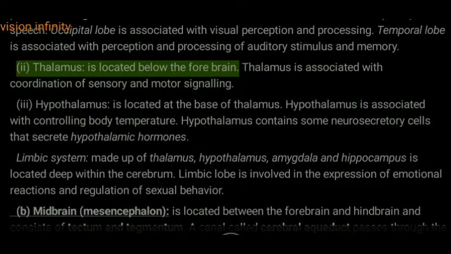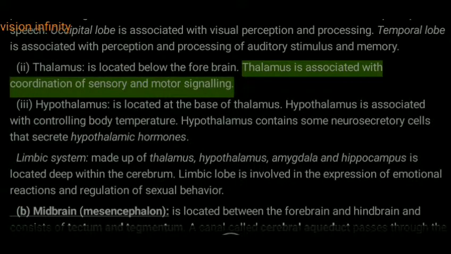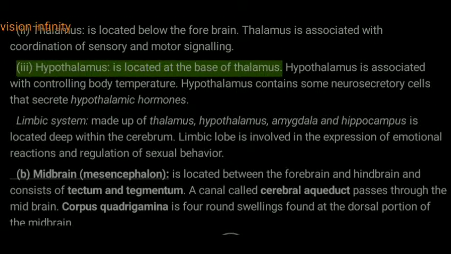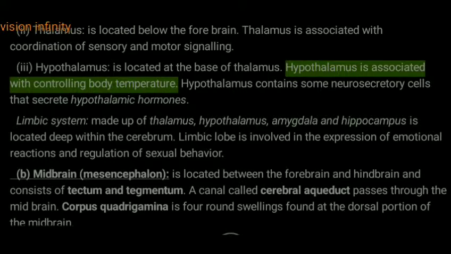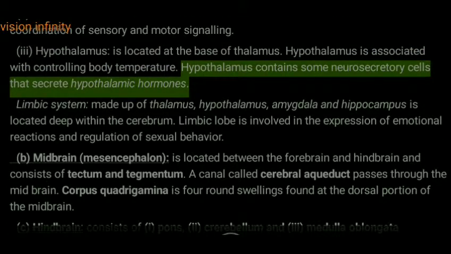The thalamus is located below the forebrain. The thalamus is associated with coordination of sensory and motor signaling. The hypothalamus is located at the base of the thalamus. The hypothalamus is associated with controlling body temperature. The hypothalamus contains some neurosecretory cells that secrete hypothalamic hormones.